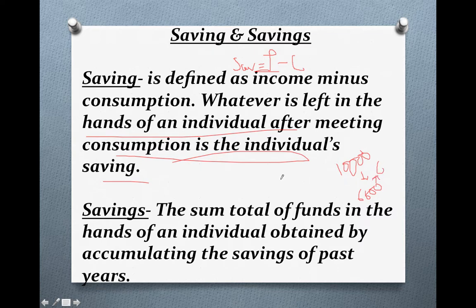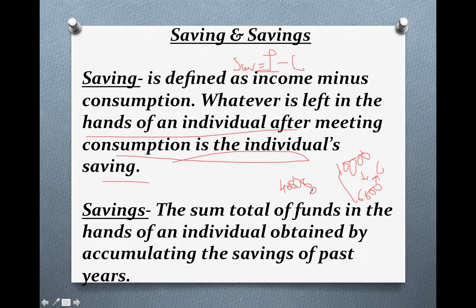And what is our 4,000? 4,000 is our saving. And how have we calculated it? That is income minus consumption, that is saving. So 4,000 is saving. So whatever is left in the hands of an individual after spending, that is our saving.